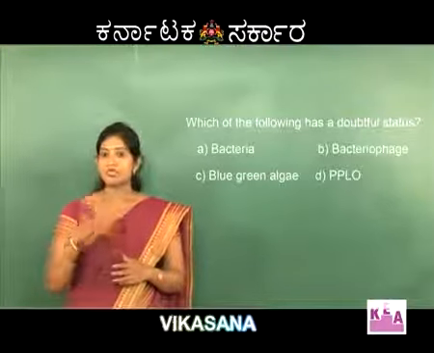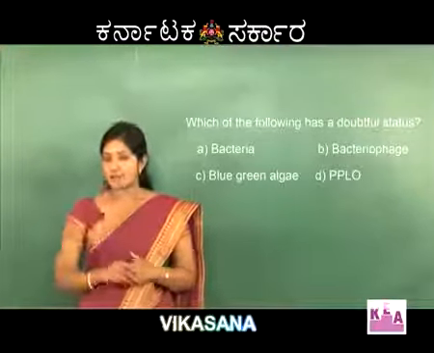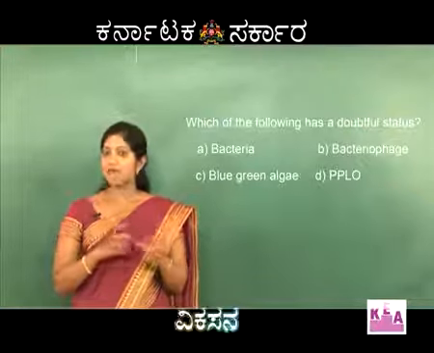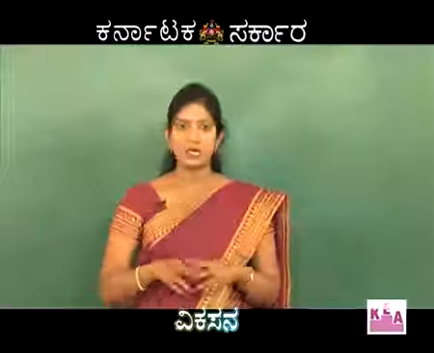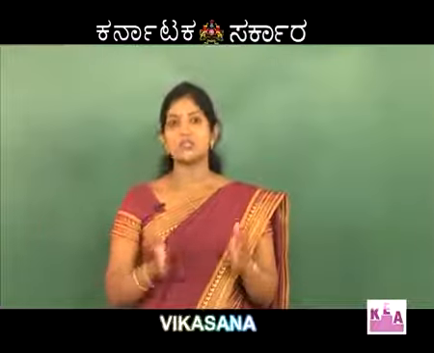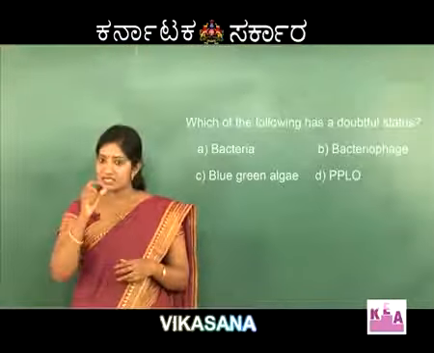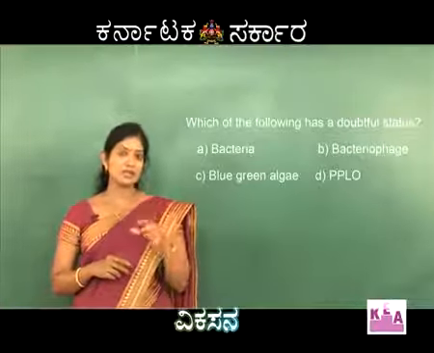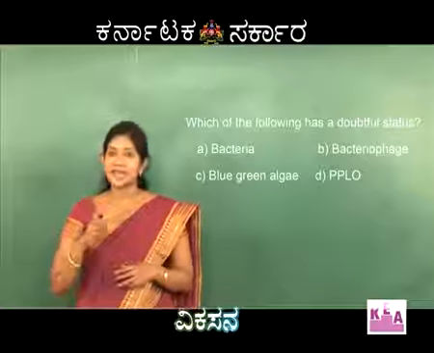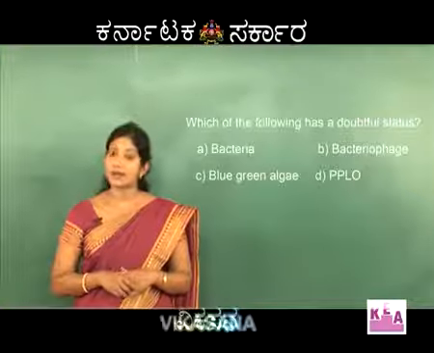These organisms are placed in Monera and they have the features of Monera. For example, they do not have a true nucleus, the characteristic feature which defines them as Monera. Now, the second option, bacteriophage, though the name is similar to the first option, is actually a virus.